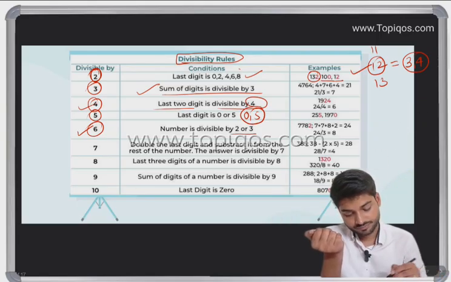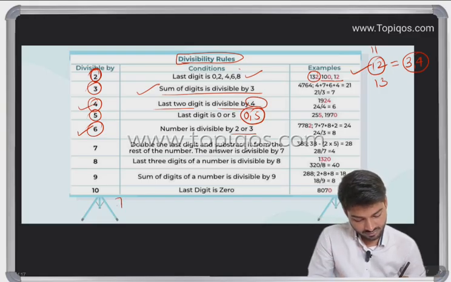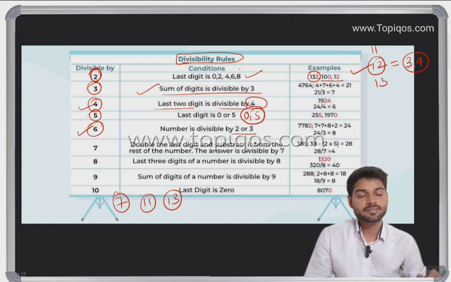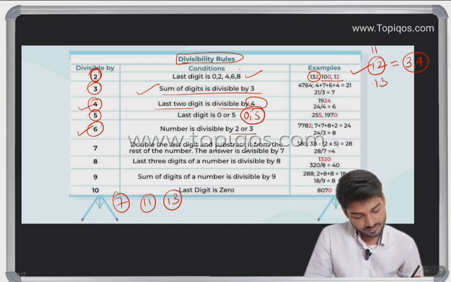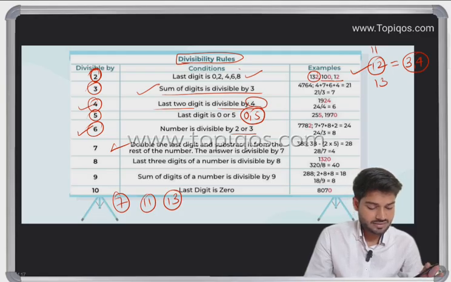Okay. But let me take you to the condition with 7, 11, and 13. In these three numbers there is a rule which says what you have to do. Don't consider this one. It is written that you double the last digit and subtract it from the rest of the number, and the answer is divisible by 7.